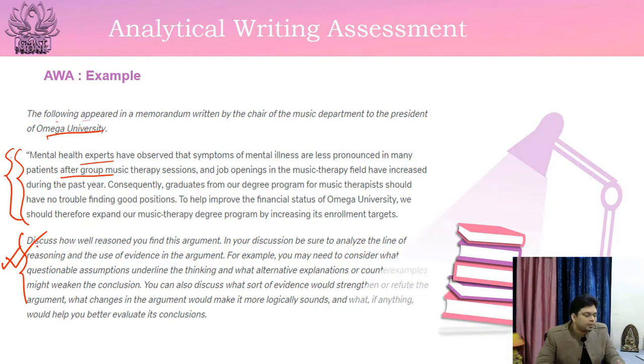Your question statement would be: discuss how well reasoned you find this argument. In your discussion, be sure to analyze the line of reasoning and the use of evidence in the argument. For example, you may need to consider what questionable assumptions underlie the thinking and what alternative explanations or counterexamples might weaken the conclusion. You can also discuss what sort of evidence would strengthen or refute the argument, and what changes in the argument would make it more logically sound. That is, you have to evaluate the argument, and what, if anything, would help you better evaluate its conclusions.